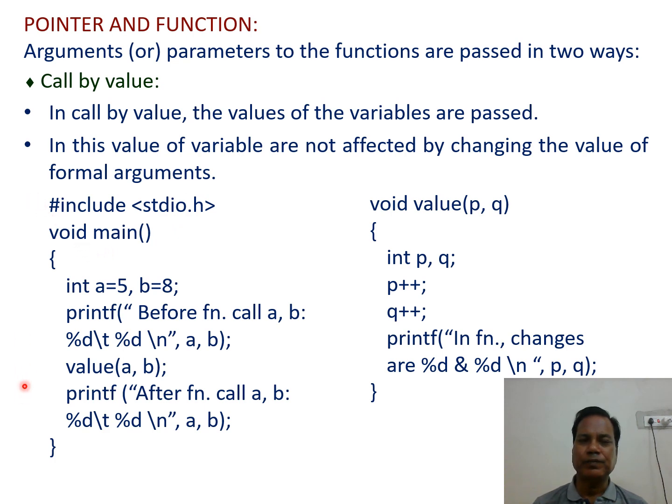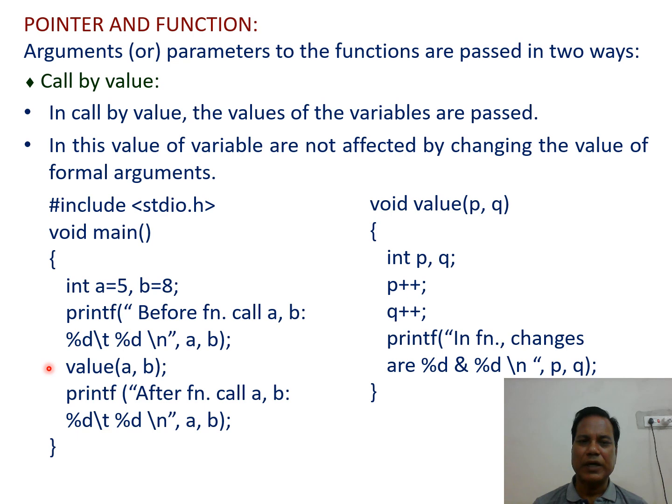In this program, the first statement of the main function is int a equal to 5, b equal to 8 semicolon. Two integer variables a and b are declared and assigned the values 5 and 8. The second statement is printf before function call a, b colon percentage d, so the value of a and the value of b are printed.